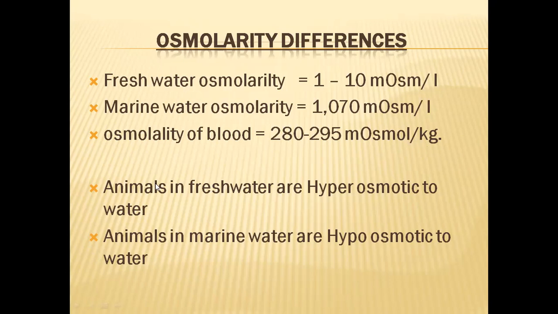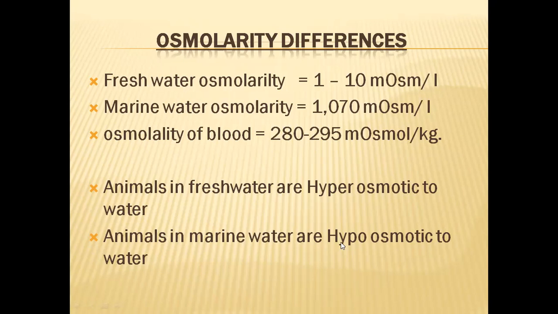Both are the same. In this way, if an animal is living in fresh water, the liquids inside its body have 300 milliosmoles per liter, but the outside fresh water has a maximum of 10 milliosmoles per liter. So the animals have highly concentrated liquids in their bodies compared to the outside water. That is why animals are hyperosmotic or hypertonic to water. Water is hypotonic; animal liquids are hypertonic or hyperosmotic.